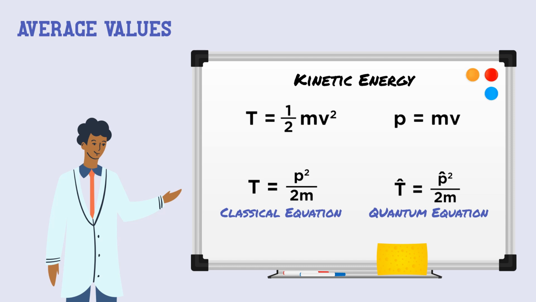Since momentum equals mass times velocity, if we put an additional mass in both the numerator and denominator to keep the expression equivalent, we can change m squared v squared into (mv) quantity squared, or p squared, leaving us with p squared over 2m. Now, we can take this classical equation and translate it into a quantum equation by replacing momentum with the momentum operator.